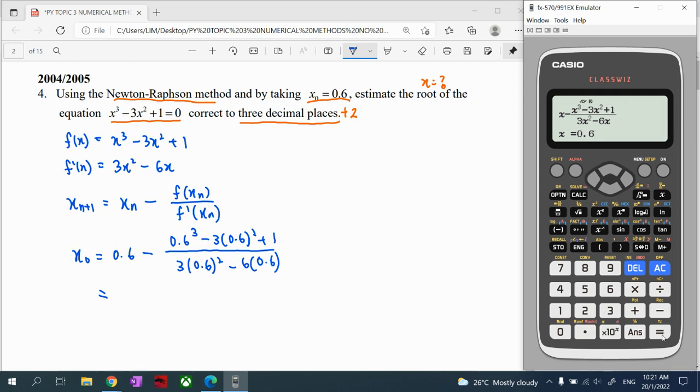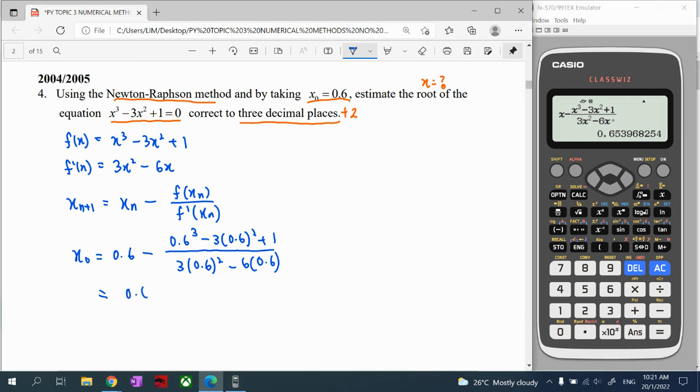Calculate for 0.6, equal. When the answer comes out as a fraction, we don't want it. This topic is about decimals, so change it to decimal. Our answer here is 0.65396 and the last digit 8 is more than 5, so you have to round off, becoming 0.6597. Since the final answer is 3 decimal places, in our working we keep extra 2.